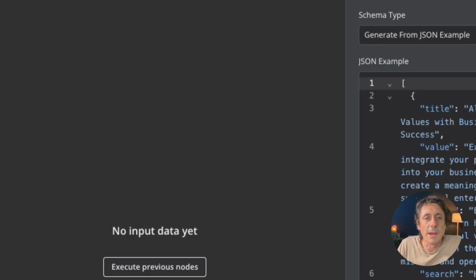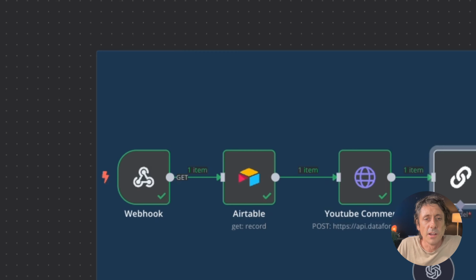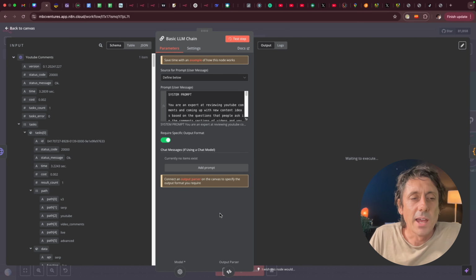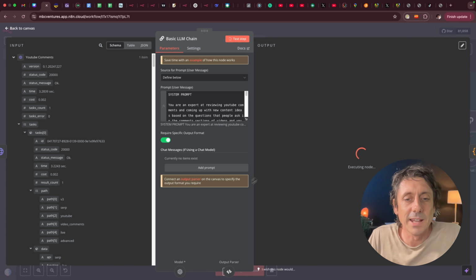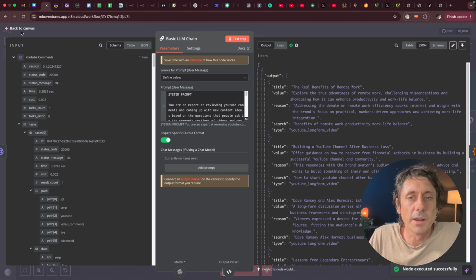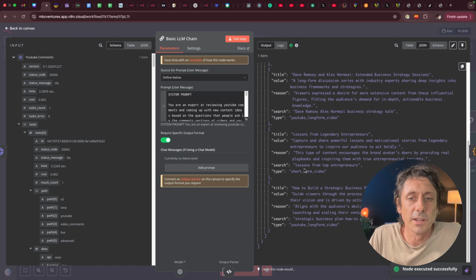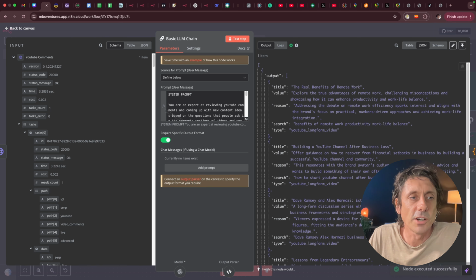So if I just do that, come out of here, I can now test this step, and all this information is now going to be fed into this. And then the AI is going to be going through results like that, reading all the information. It's going to give me an output in exactly the format that I forced it to give. Once it's done that, if I just hop out of there, you can see the results come through now, exactly the way I wanted it to be structured.